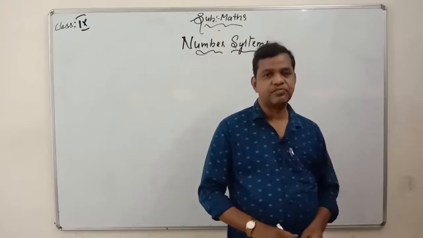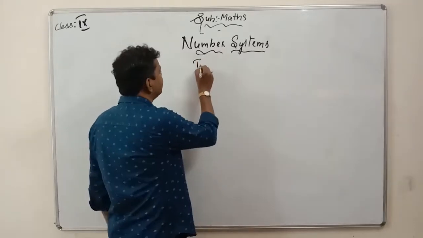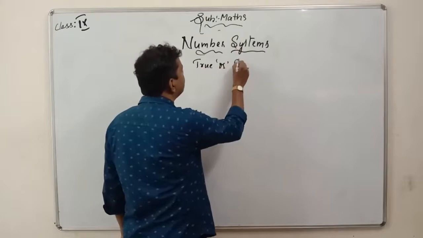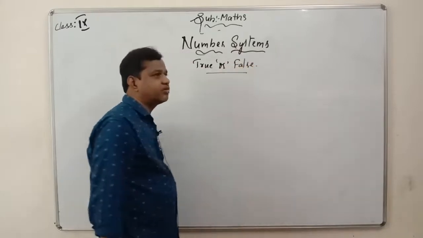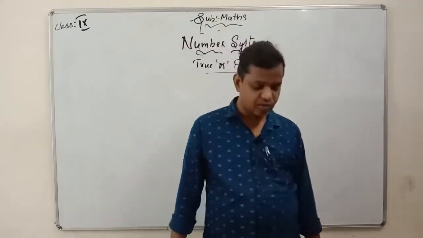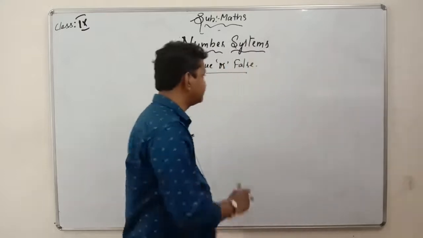He is asking whether the statements given are true or false. So he is asking us to find whether the given statement is true or false. The first one is, every whole number is a natural number.